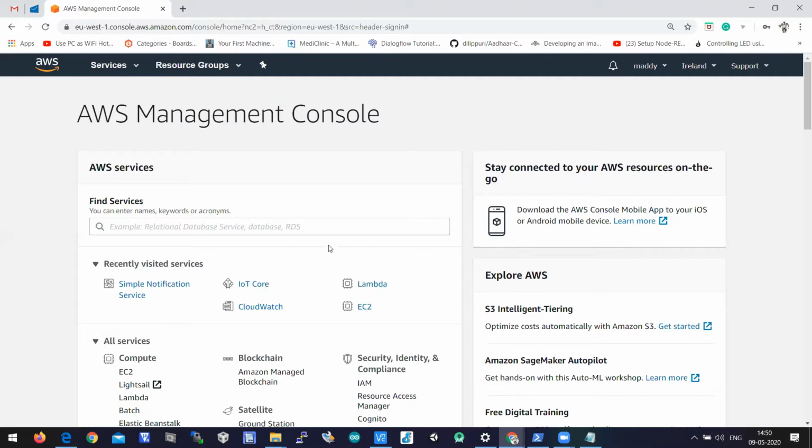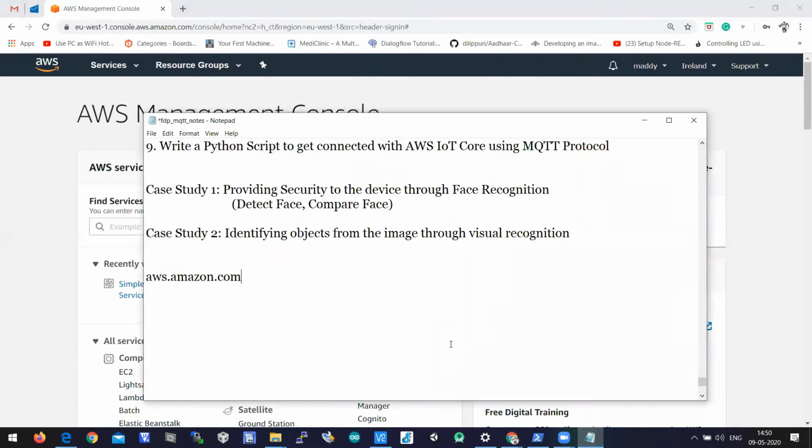In addition to this, today we are going to use two services from AWS. One is the IAM service, and the second is the Rekognition service. IAM is Identity and Access Management, and Rekognition is a service for visual recognition or face recognition.